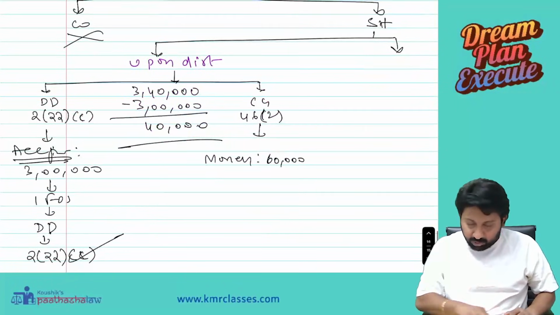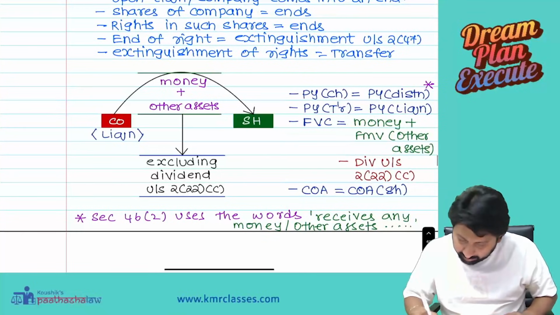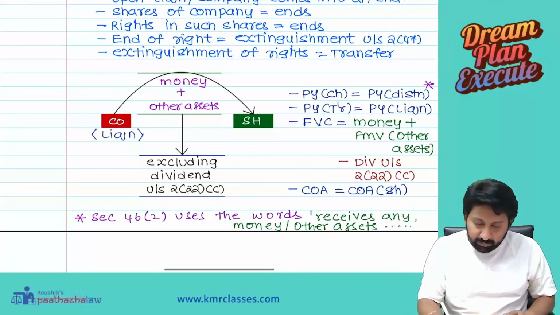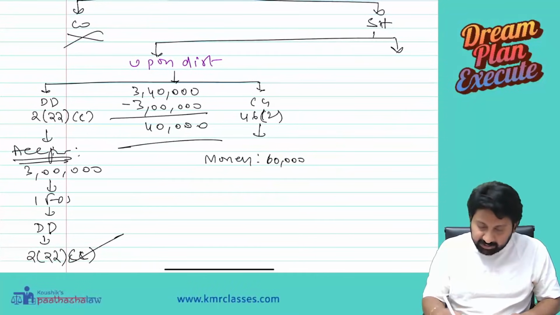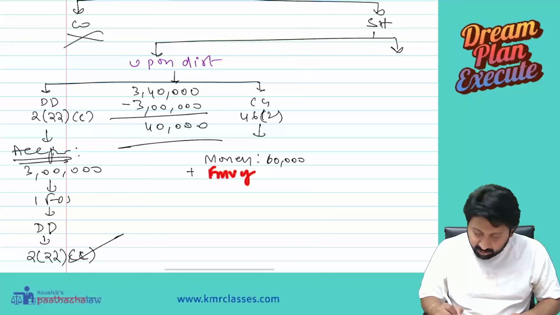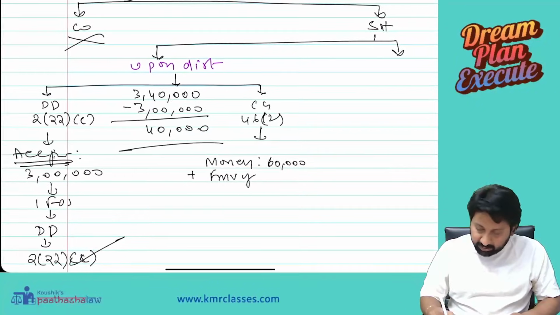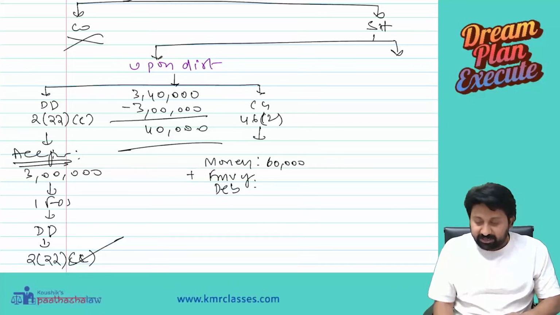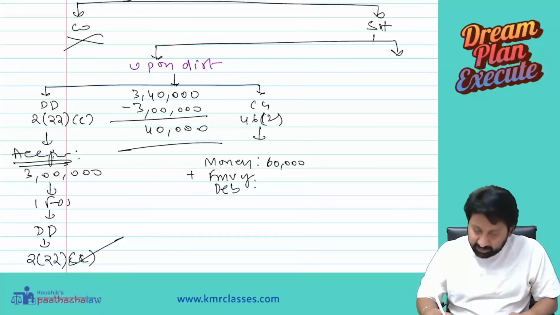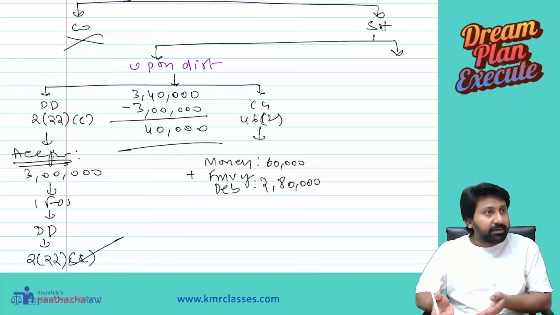Observe. Money received: 60,000 plus fair market value of other assets received, the debentures. What you received is the fair market value of debentures, 2,80,000. So 3,40,000 will be taxed.